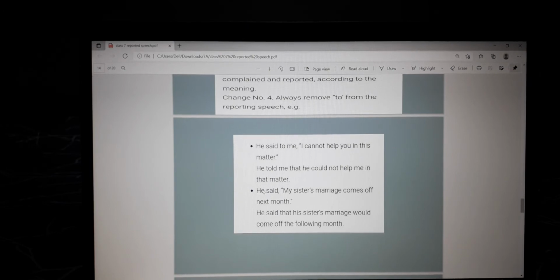Okay. Now let's come to the second example. He said, my sister's marriage comes off next month. He said that his sister's marriage would come off the following month. Or instead of said, you can say he informed that his sister's marriage would come off the following month. Okay, any doubt?